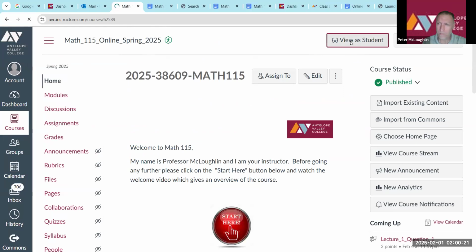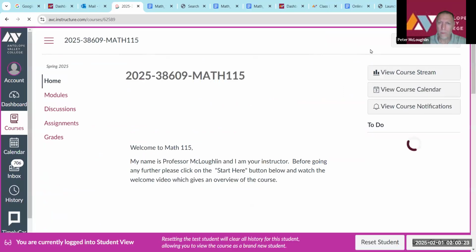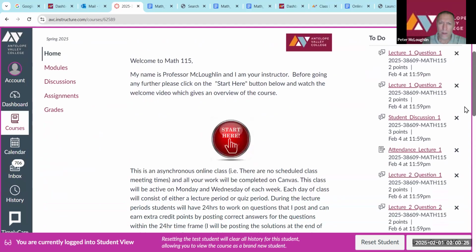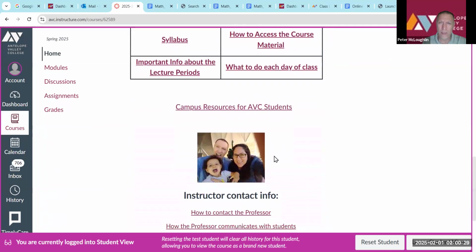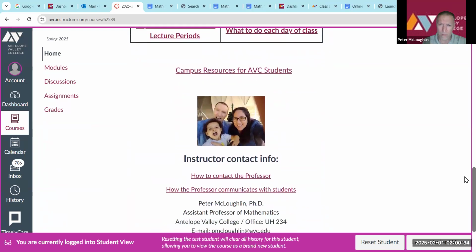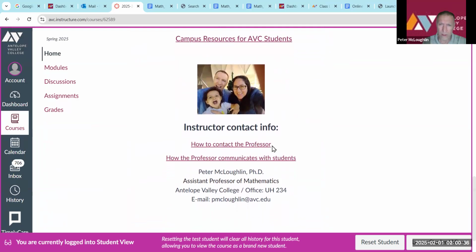Go to student view. Okay, that's the main things then. So here's a link to campus resources. And there's how to contact me, pretty much my email address and the Zoom link. So that's the main things with the class then.